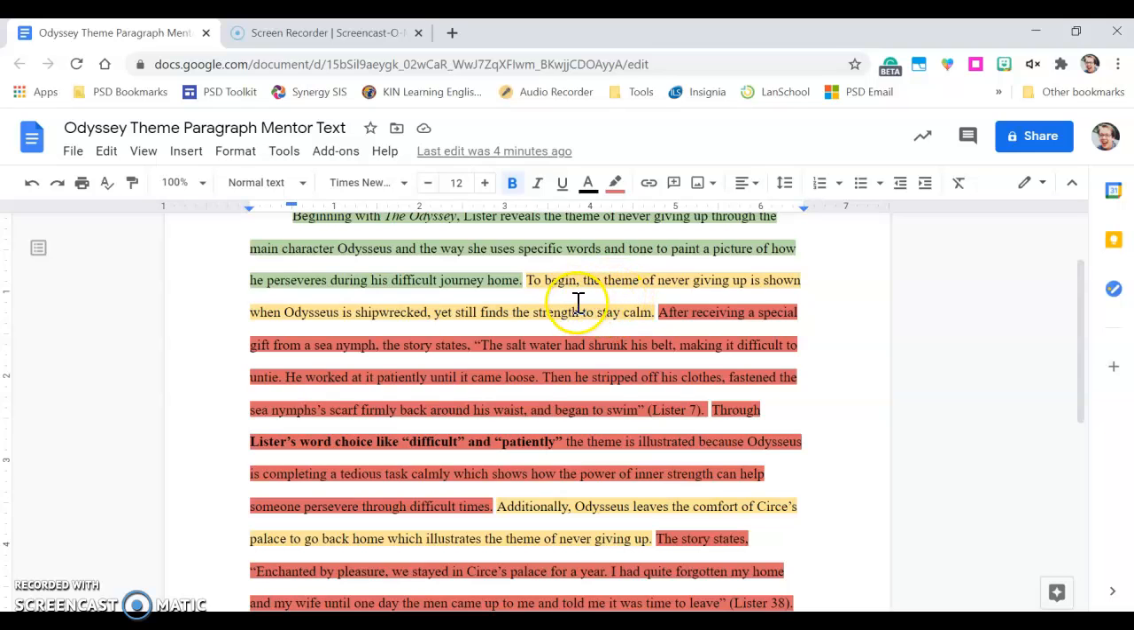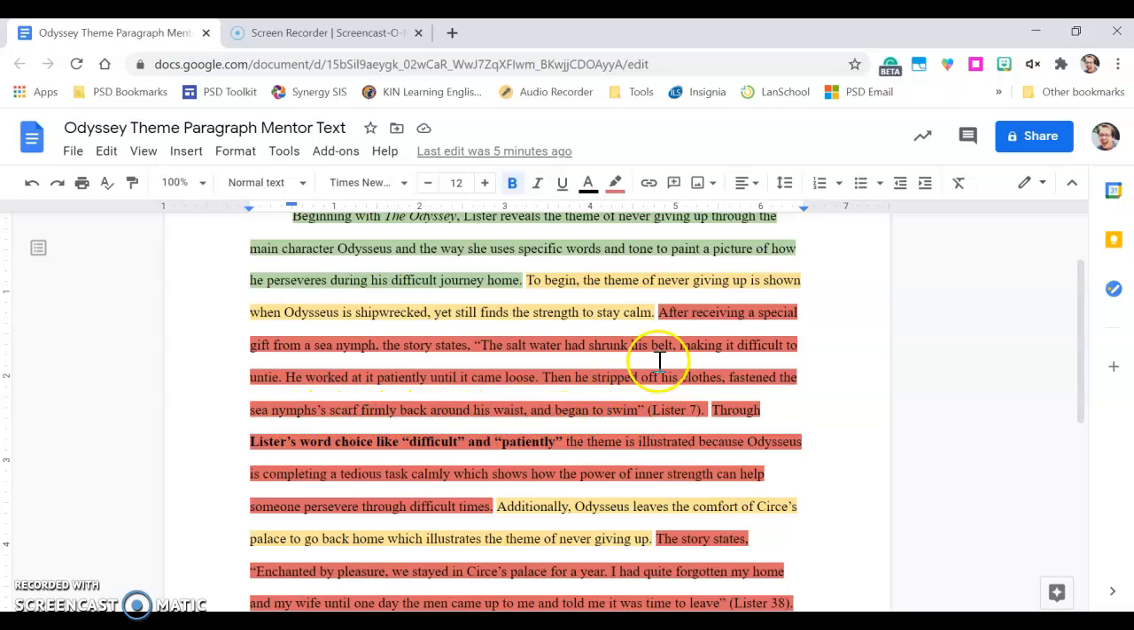We've got a main point up here that says that never giving up is shown when Odysseus is shipwrecked, but he still finds the strength to stay calm. And then I have a quote about him getting shipwrecked. This is the part when he gets the magic scarf. It says, the salt water had shrunk his belt, making it difficult to untie. He worked at it patiently until it came loose. Then he stripped off his clothes, fastened the sea nymph scarf firmly back around his waist, and began to swim.